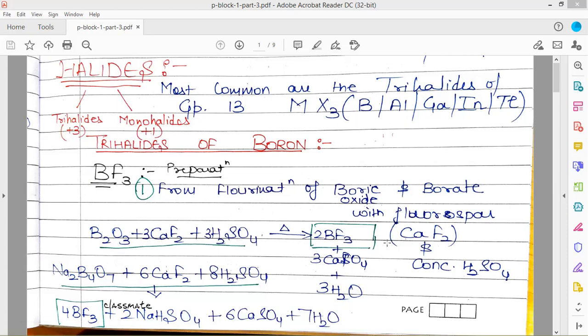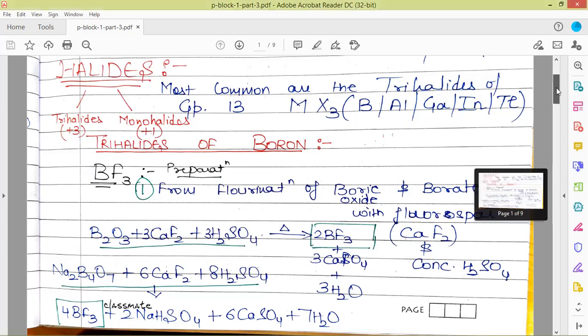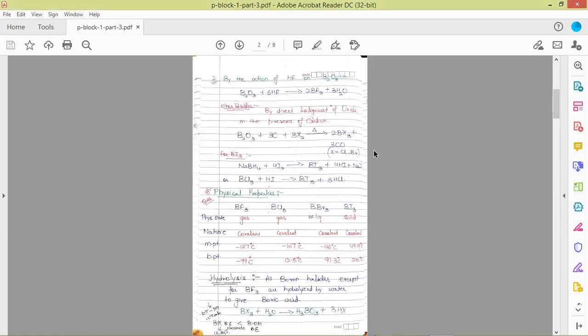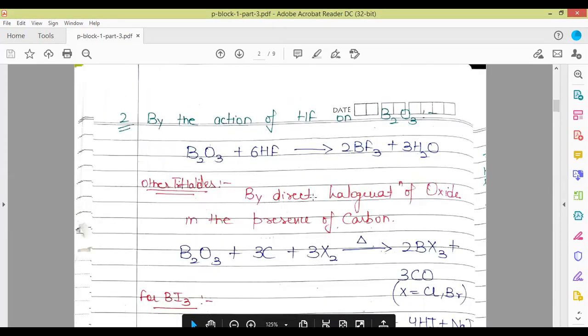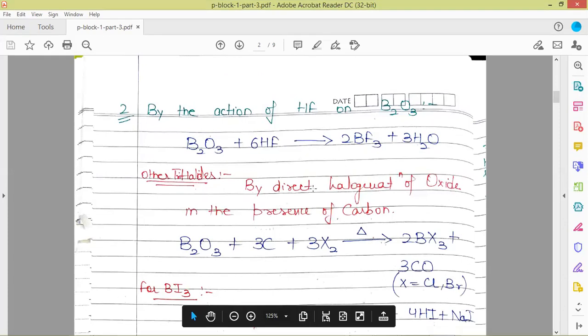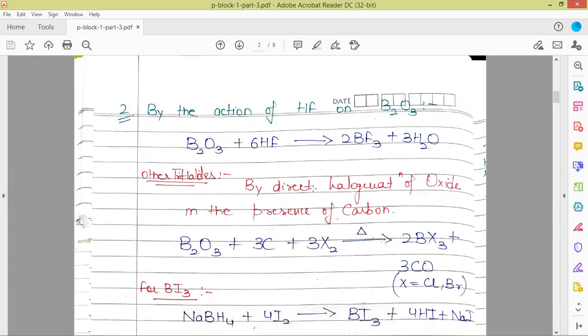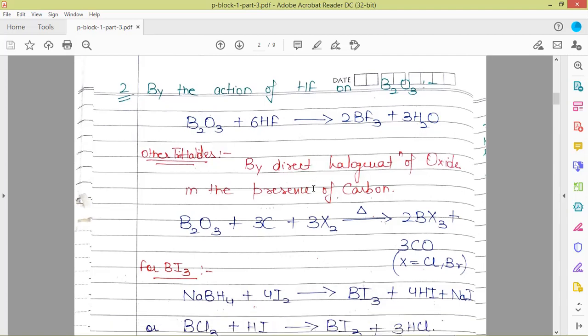Next, the other preparation of BF3 is by the action of HF on B2O3. Whenever HF reacts with B2O3, we get boron trifluoride. Other trihalides of boron can be prepared by direct halogenation of boric oxide in the presence of carbon. Carbon acts as a reducing agent and itself oxidizes to carbon monoxide.